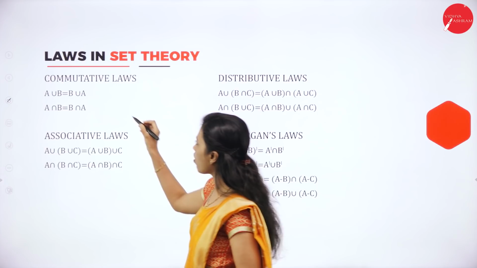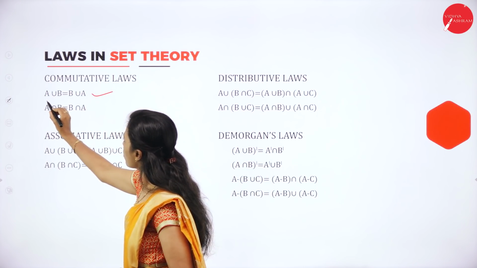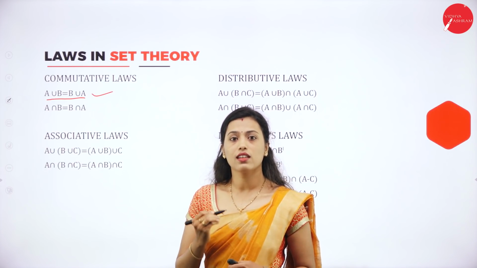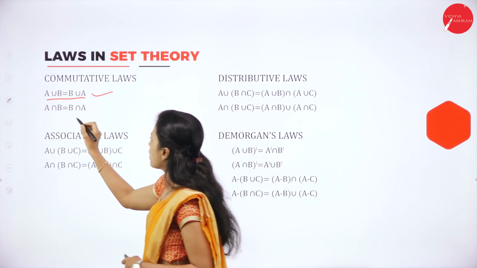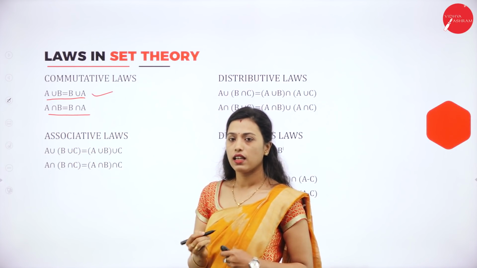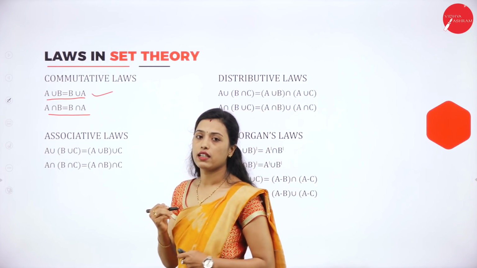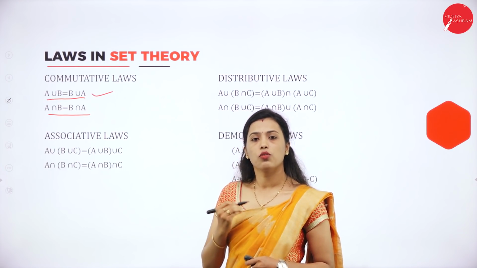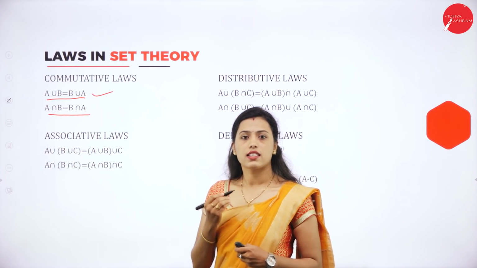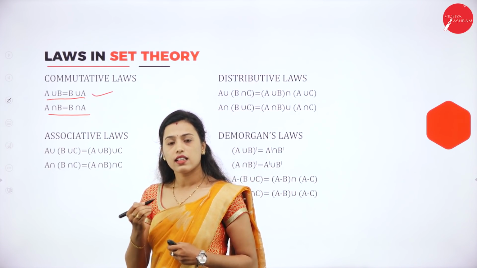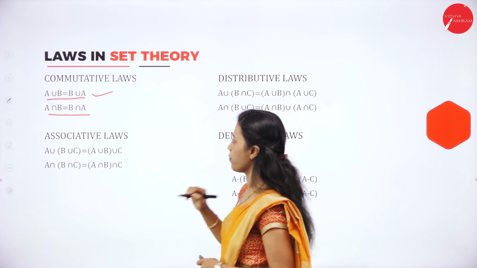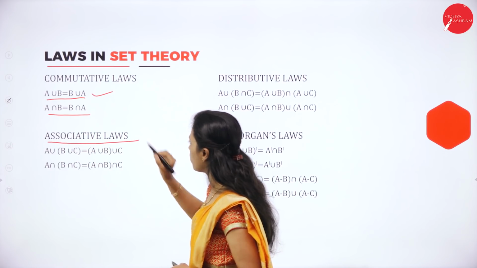So commutative laws state that A union B is equal to B union A. Then A intersection B is equal to B intersection A. Then associative laws.